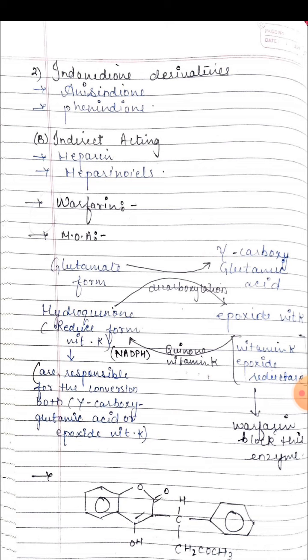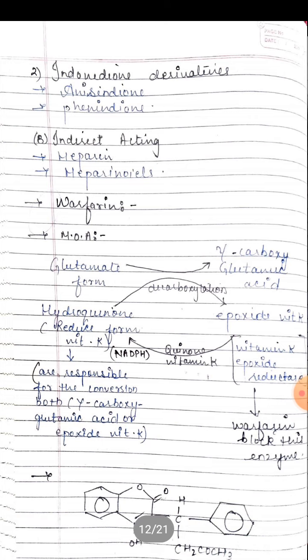The onset of action is slow. It develops over 1 to 3 days because oral anticoagulants do not destroy the already circulating clotting factors. So prothrombin time is measured to monitor the treatment. It takes 5 to 7 days for prothrombin time to return to normal after stopping oral anticoagulants. This is the warfarin mechanism of action.